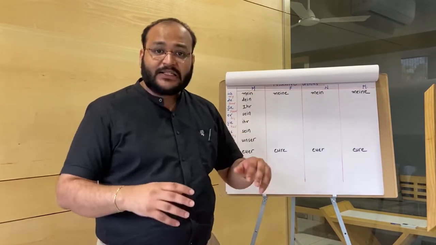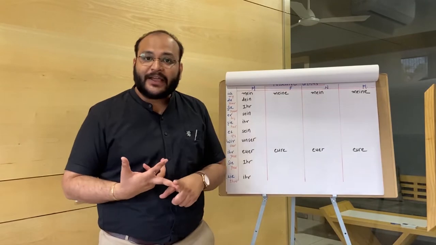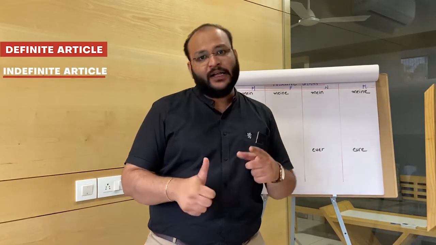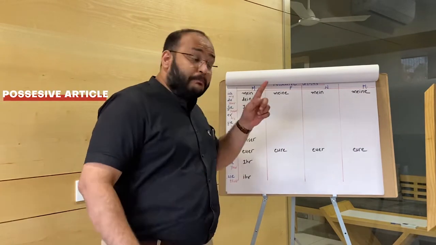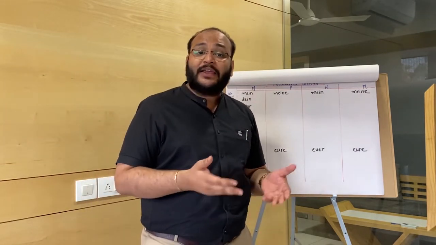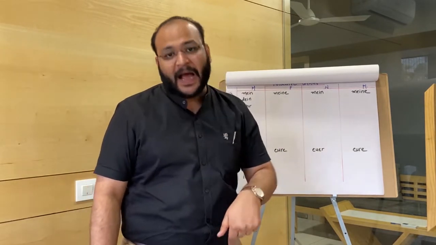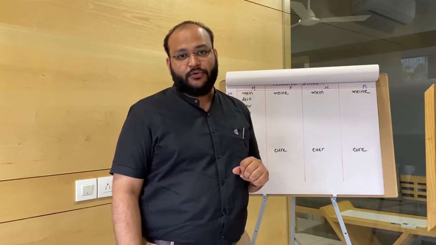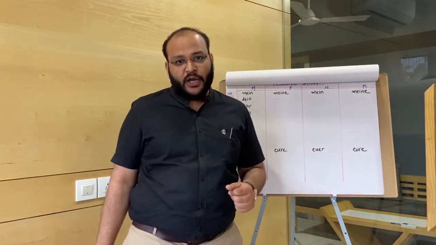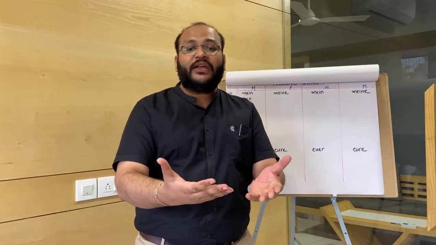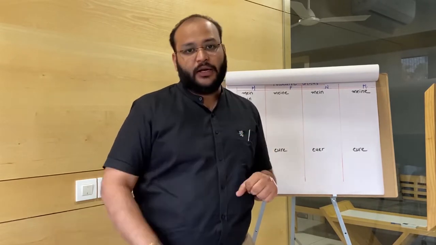So possessive articles are also just like the article. So far we have seen three types of articles: definite article, indefinite article, and possessive article. Since possessive articles are also an article, by the very definition of article, they will also show the gender of the noun for which those articles are used. But these articles are also of possessive nature. So apart from simply showing the gender of the noun, they will also show some sort of ownership or relationship.